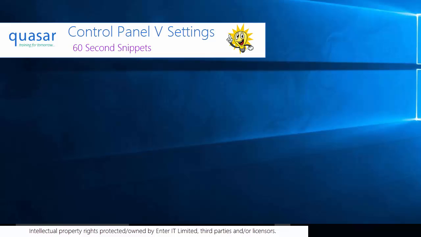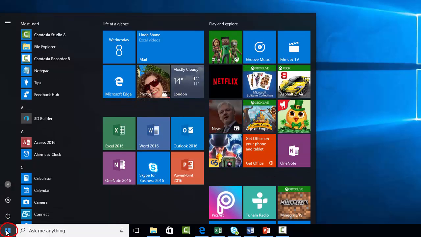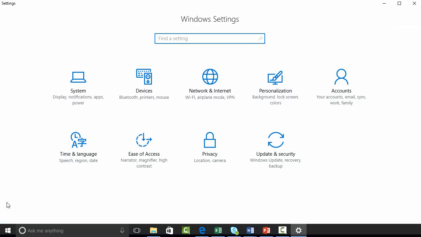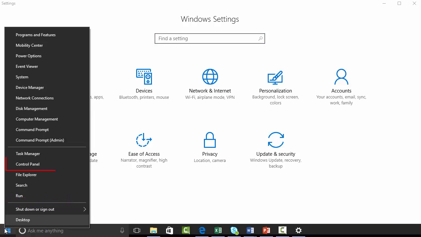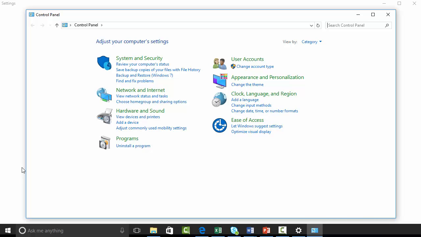Did you know that you can still access the old control panel if you prefer to use that rather than use the newer Windows settings? You can access Windows settings by clicking on the Start button and then clicking on the Settings cog. But if you'd prefer to use the good old control panel, you can right-click on the Start button and click on Control Panel from here. Phew, that's a relief, but it's totally up to you which one you use.